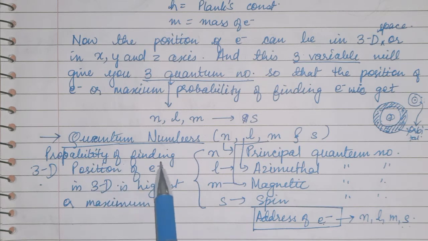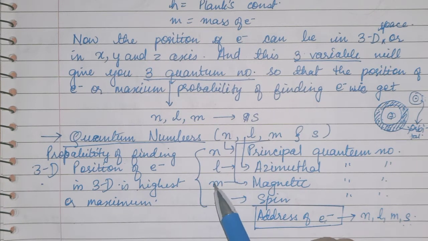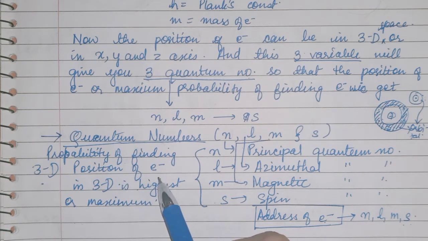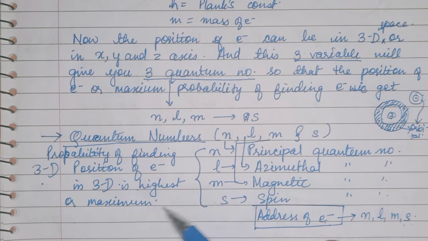The probability of finding or the position of the electron in the three-dimensional space is highest or maximum. It will give you the address of the electron.